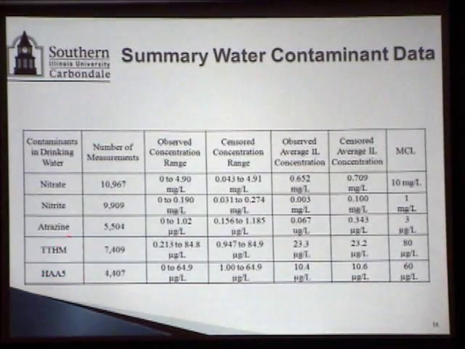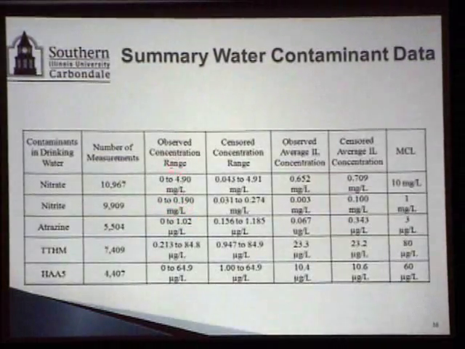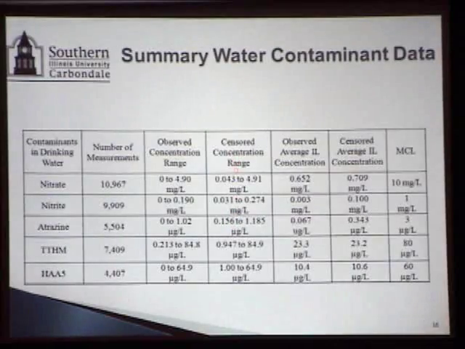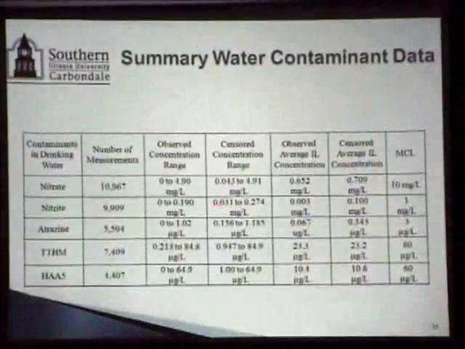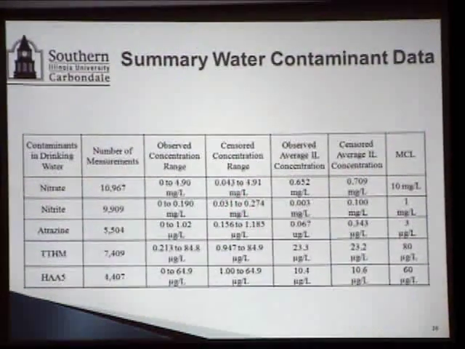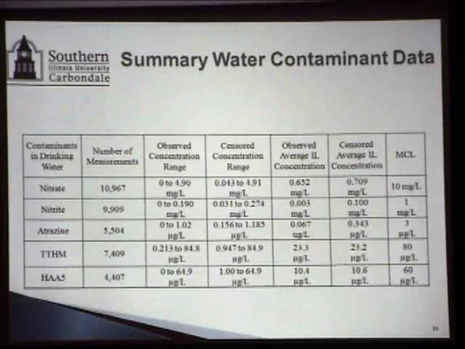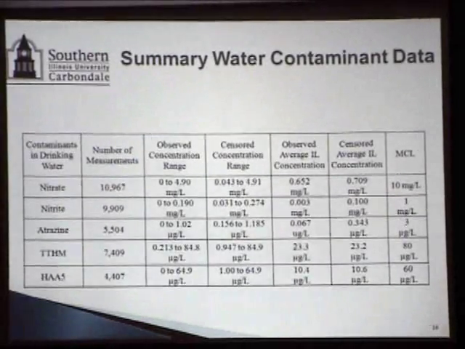But for nitrite and also to some extent atrazine, it was very different. You can see just from the range values here for nitrite, 0 to 1.19 was the observed range, whereas the censored range was 431 to 1274.